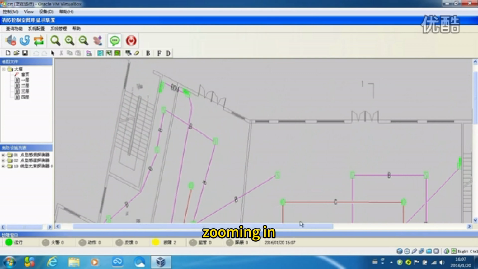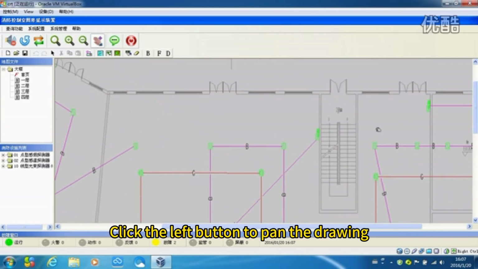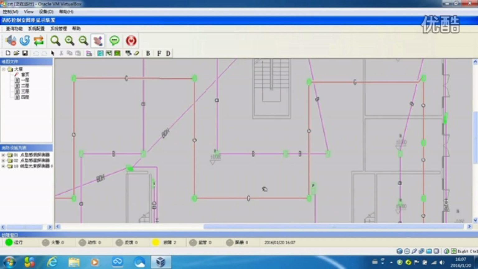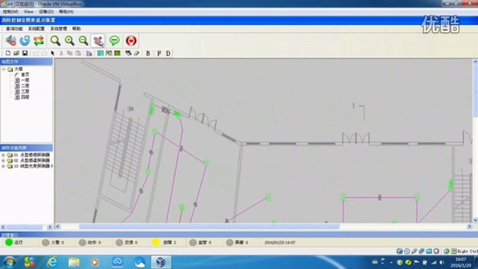Zooming in. This is translation. Click the left button to pan the drawing. Move to the location you want. Then place the parts. Click where you need to place it.